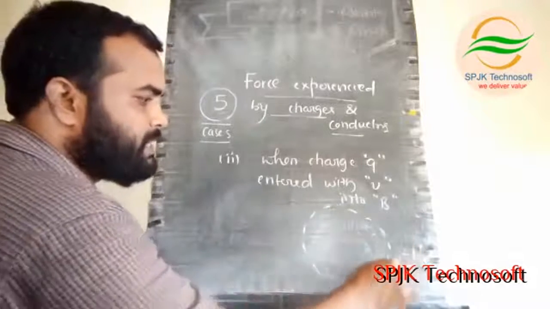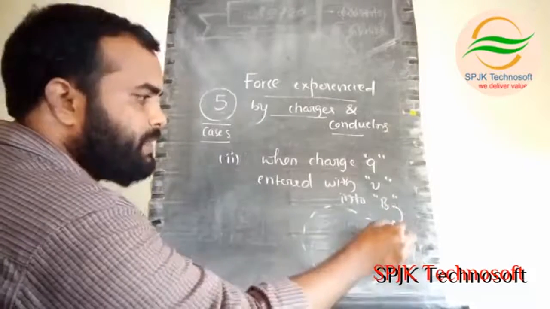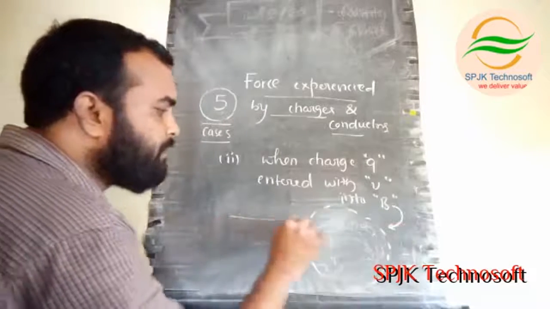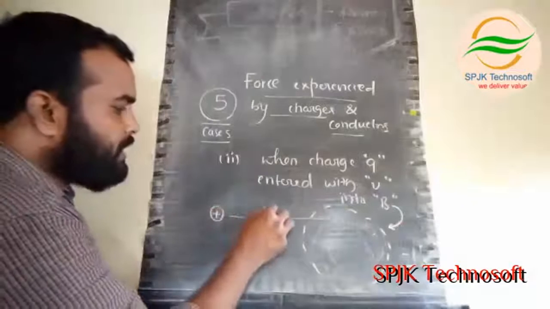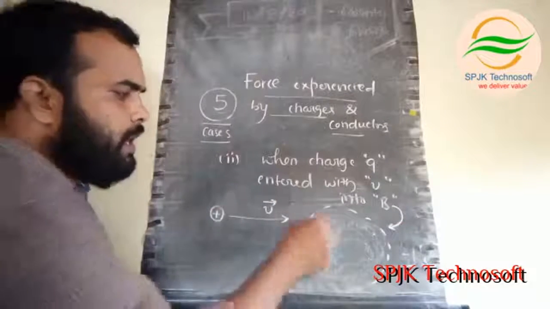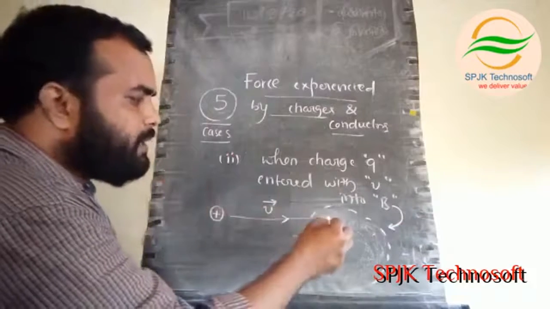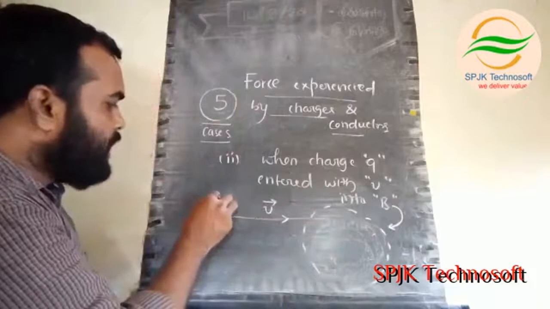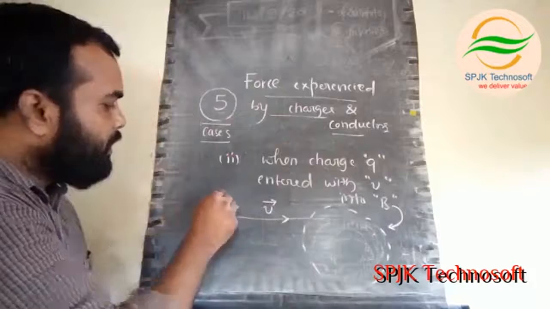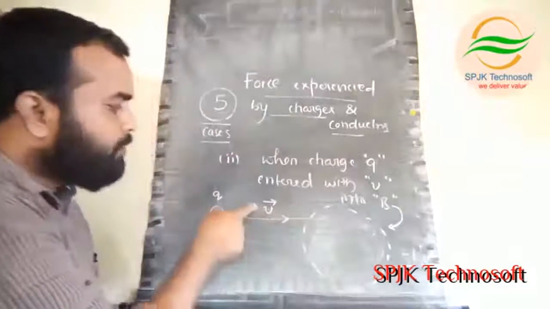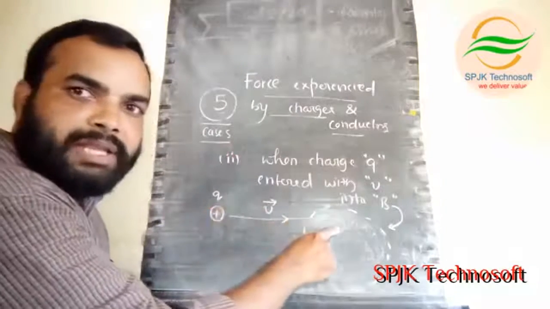In this magnetic field, a charged particle has entered with velocity V, and the charge of the particle is Q. This charged particle entering the magnetic field with velocity V will experience a force.